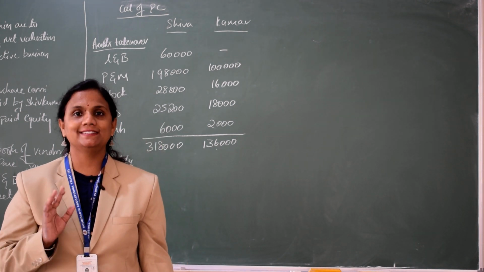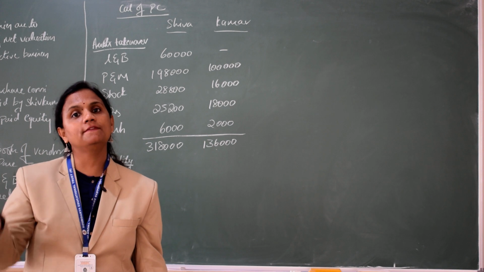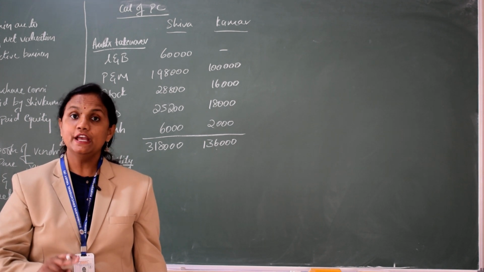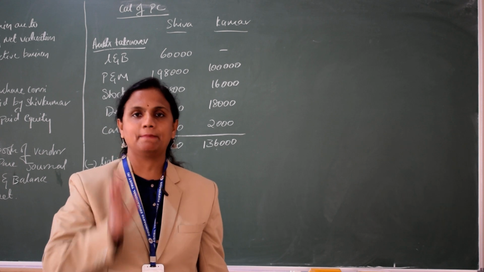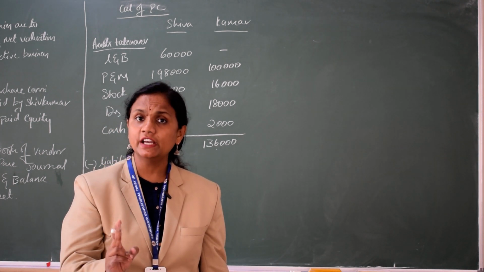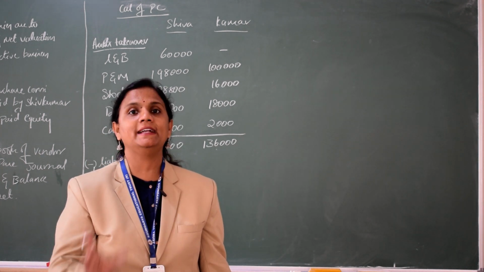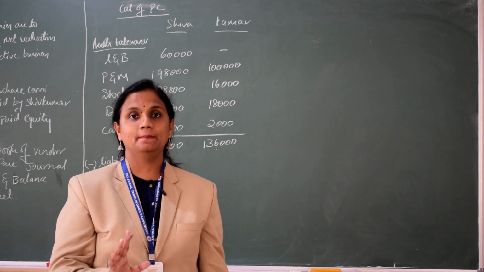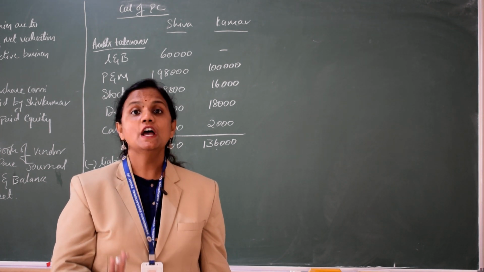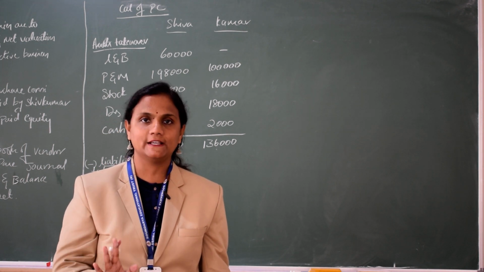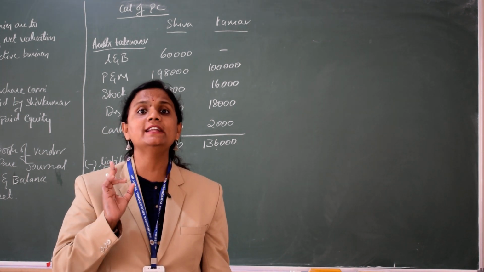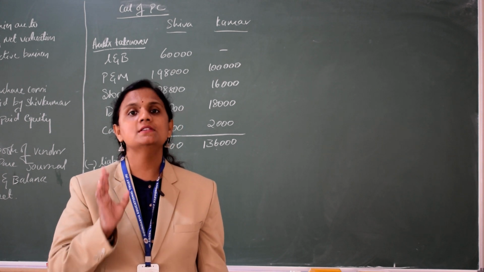Now it's time to see the nature of merger and the nature of purchase. In the nature of merger, we consider all the liability except capital. But in the nature of purchase, we consider only third party liability and statutory reserve.